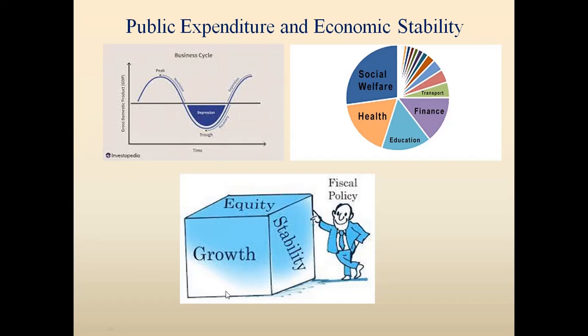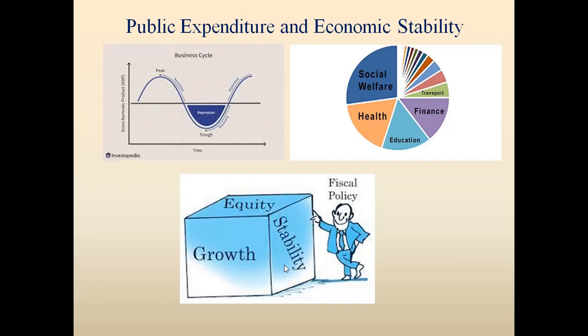So when there is economic growth in the market, there will be some level of economic development as well. And through various policies, when public expenditure is devised in such a way that the economic gap is also nullified, then they will achieve economic stability.